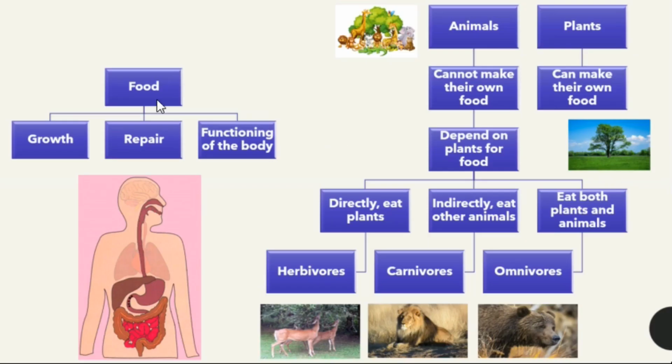We all require food for the growth, repair, and the functioning of the body. In the previous chapter, we have learned that plants can make their own food with the process of photosynthesis, while animals cannot make their own food. Hence, animals are dependent on plants for their food. Based on this, the animals are classified into three types: the herbivores, carnivores, and the omnivores. The herbivorous animals directly eat plants, while the carnivorous animals eat other animals, which in turn eat plants. So carnivorous animals are indirect consumers of plants. Omnivorous animals eat both plants and other animals.